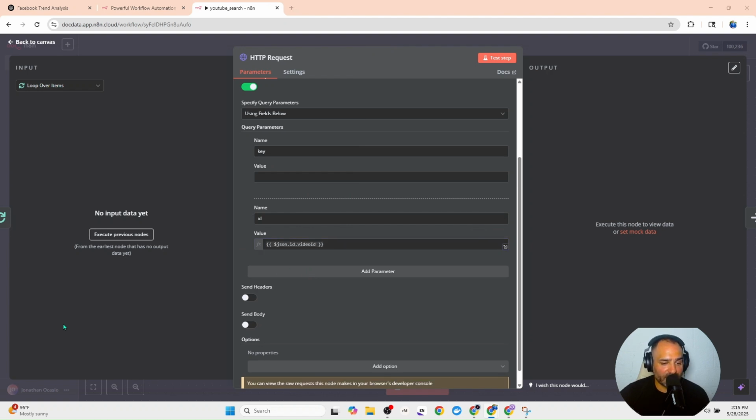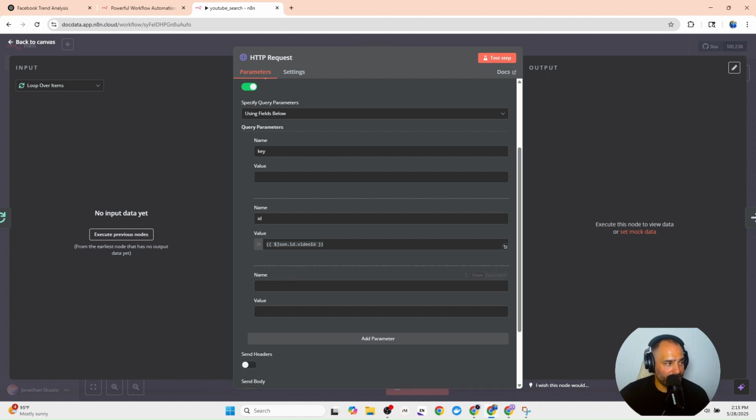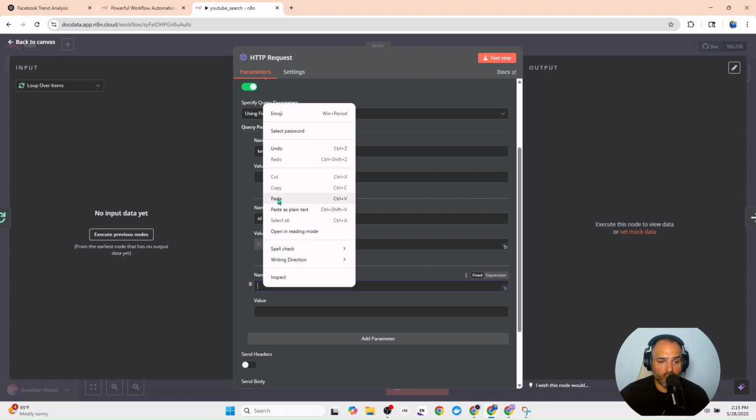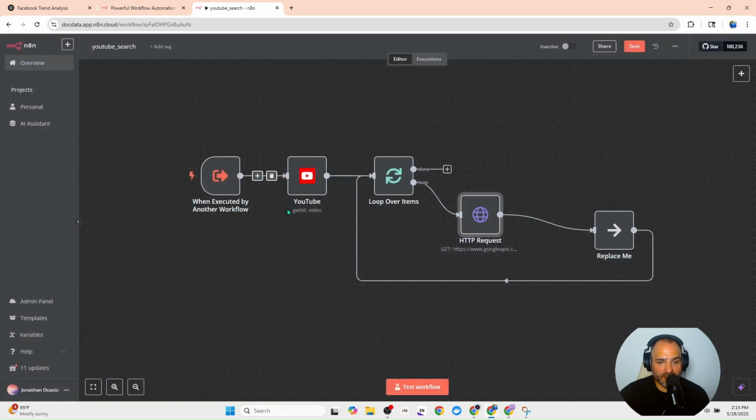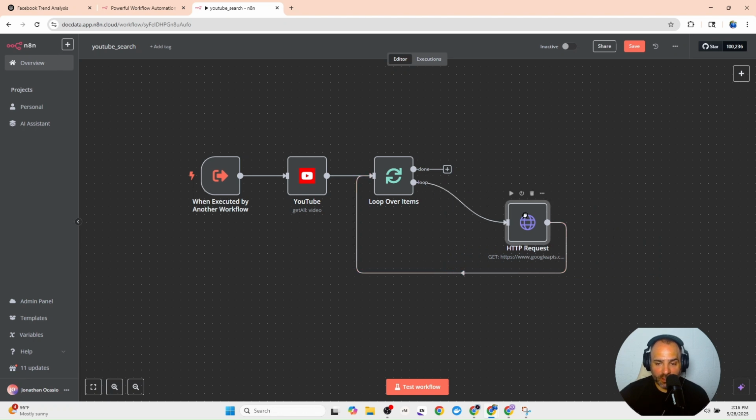And we're moving to the next one, which is one more parameter, which is a part. So now this part is going here. And then we're going to paste in the content details and snippets and statistics. So now this is going to get us all of this information. So now with this done, this is actually complete. I'm going to delete this now, since I have this node here, and I'm going to continue to build off of this node.